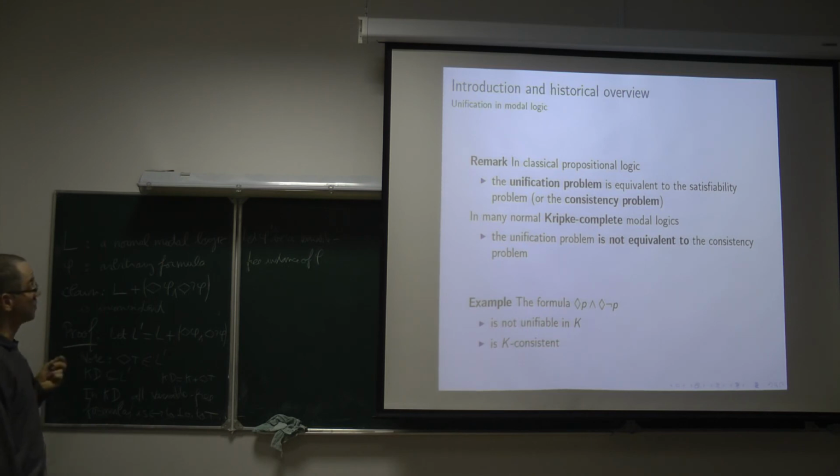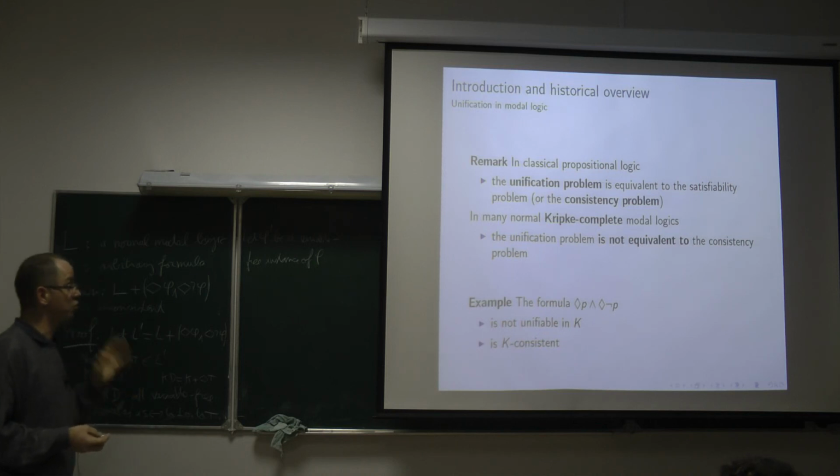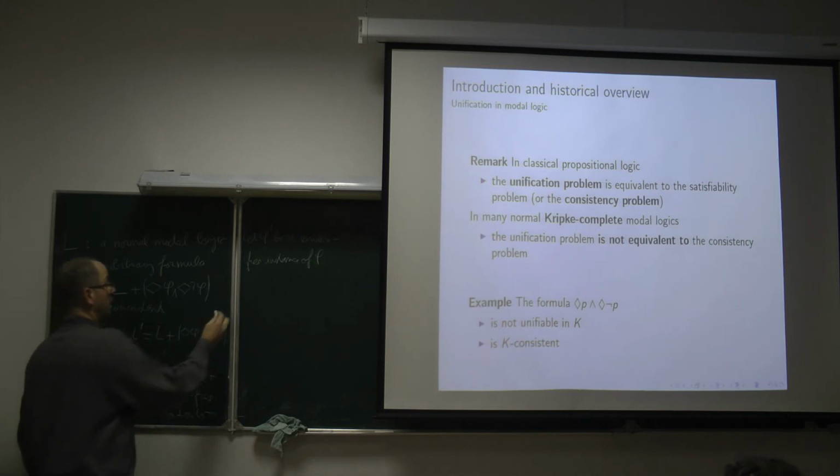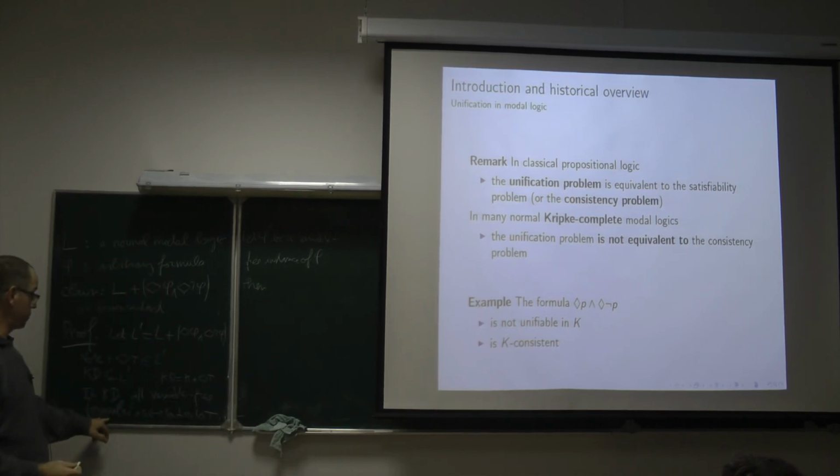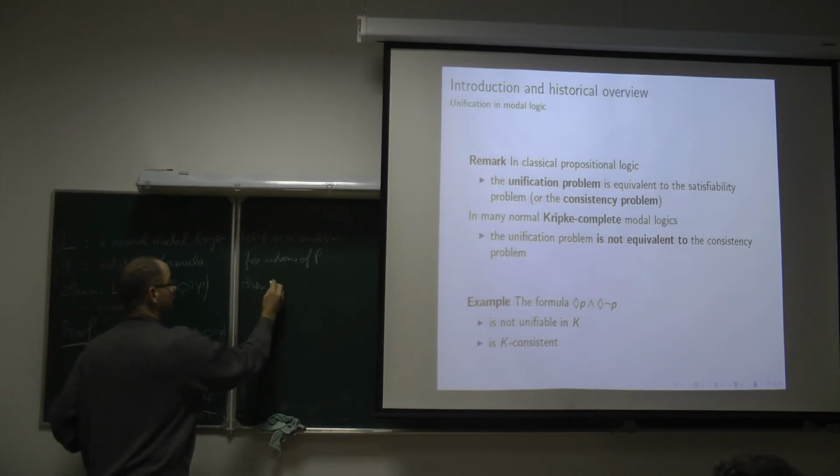So phi prime is a variable-free formula, and it is an instance of phi. For example, replace in phi all variables by true. Then, by the remark concerning KD, phi prime belongs to KD, or not phi prime belongs to KD.